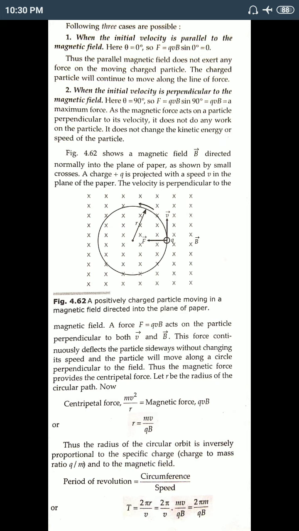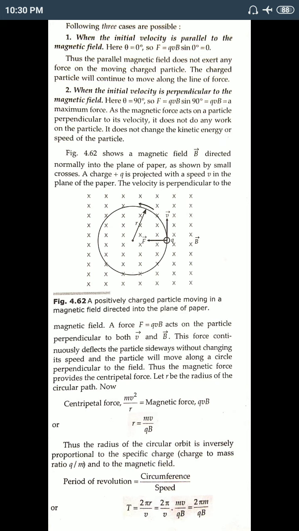Second case, when the initial velocity is perpendicular to the magnetic field. In this figure, the cross sign means the magnetic field is normally into the paper. The velocity vector is also perpendicular to this magnetic field, so the angle between B and V is 90 degrees.